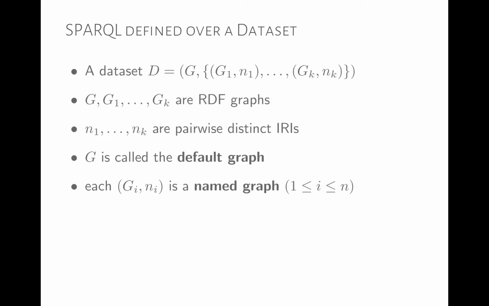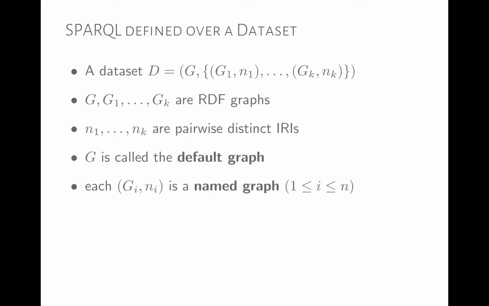So we have this idea of a dataset, and a dataset is composed of a pair of a default graph G and a set of named graphs. Every named graph is a pair with a graph and a name. So we have a default graph, and then we have a set of named graphs. This dataset allows us to record and separate different graphs, to be able to reference and manage different graphs in different locations.